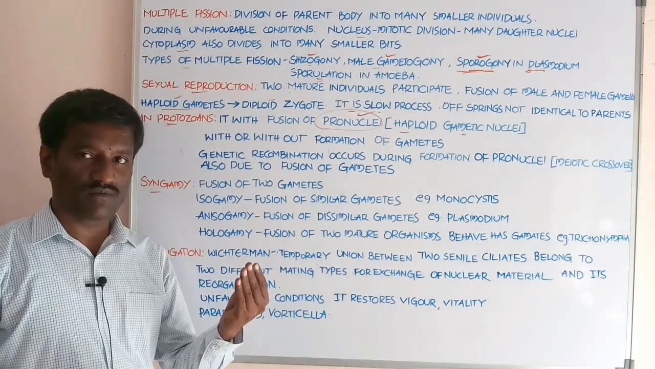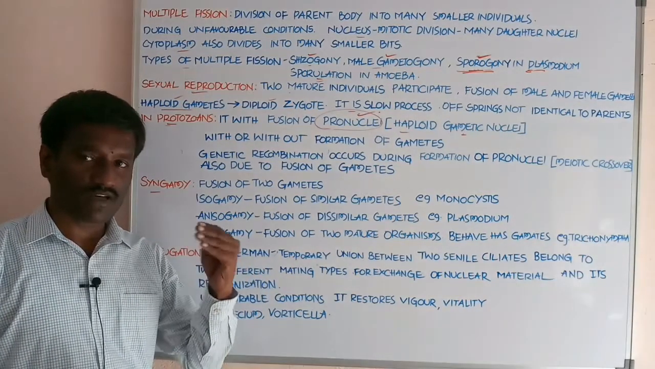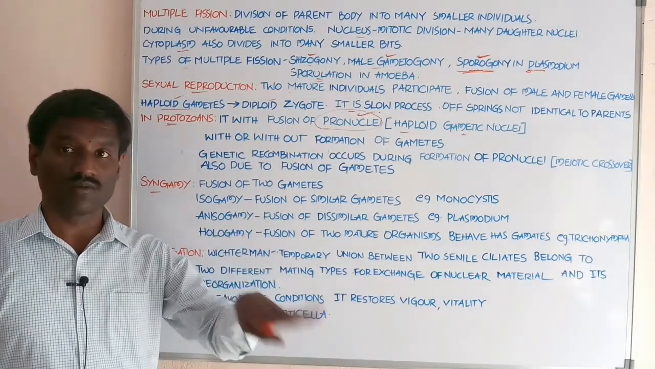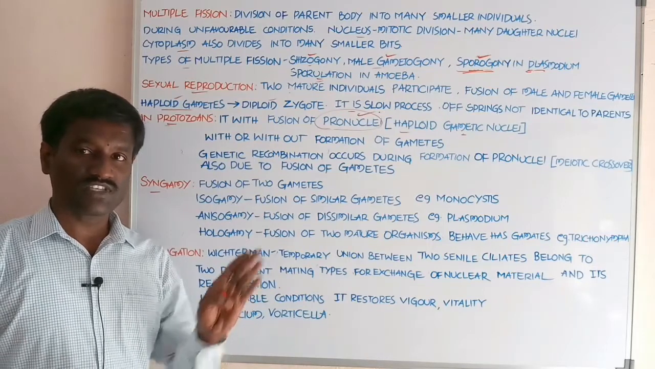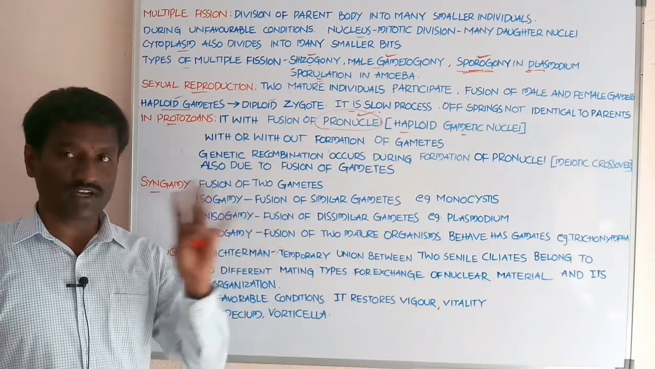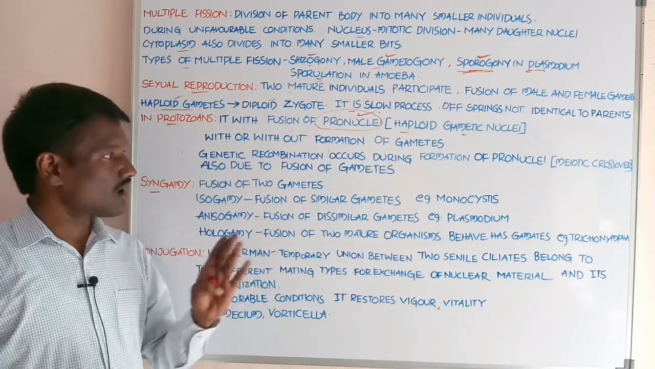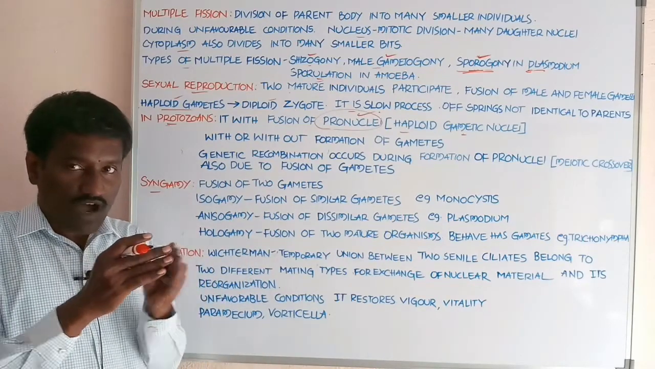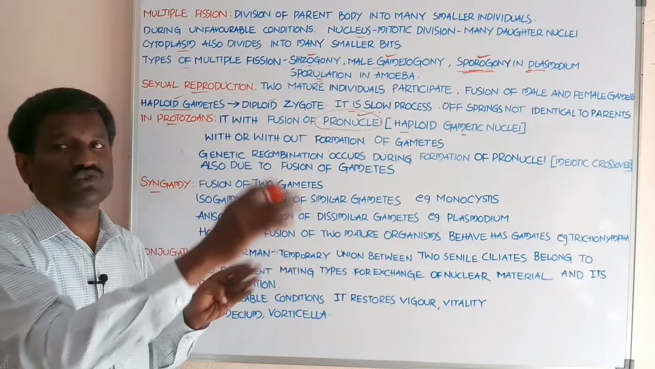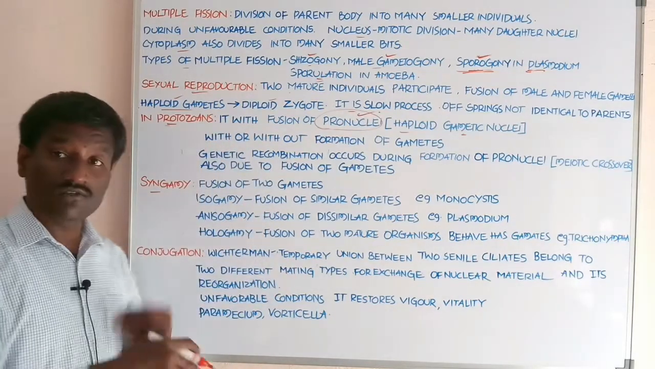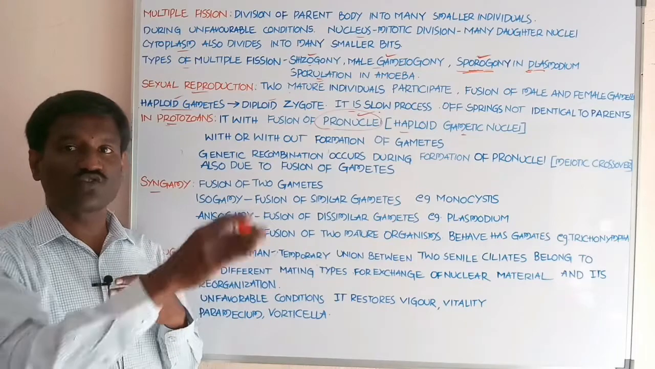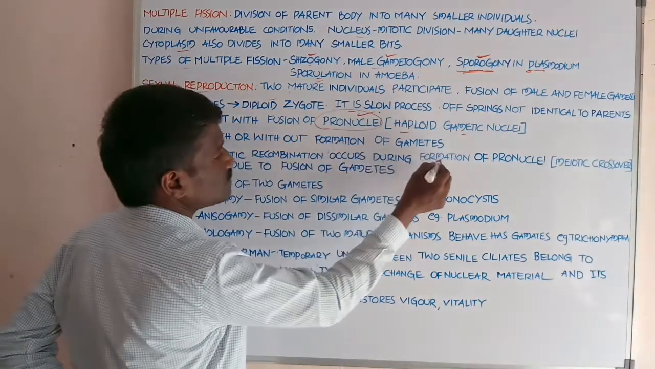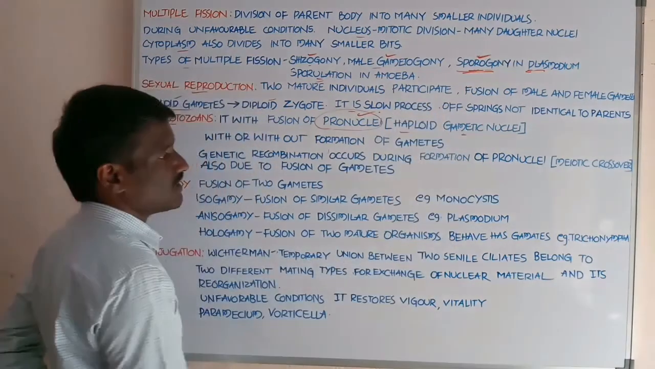Sexual reproduction is possible in the protozoans by the formation of the pronuclei, which act as haploid gametic nuclei, or by the formation of the gametes. Students, by the formation of the gametes or the formation of the pronuclei, protozoans go to sexual reproduction. Next, genetic recombination occurs during the formation of the pronuclei.